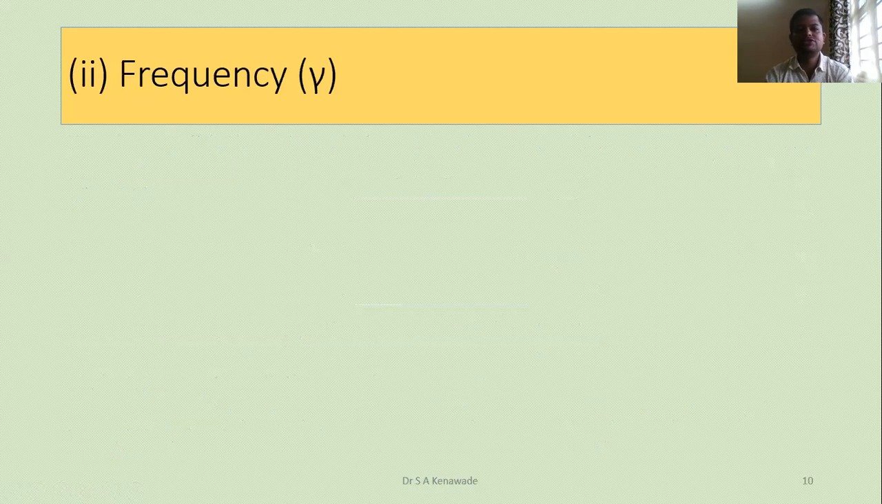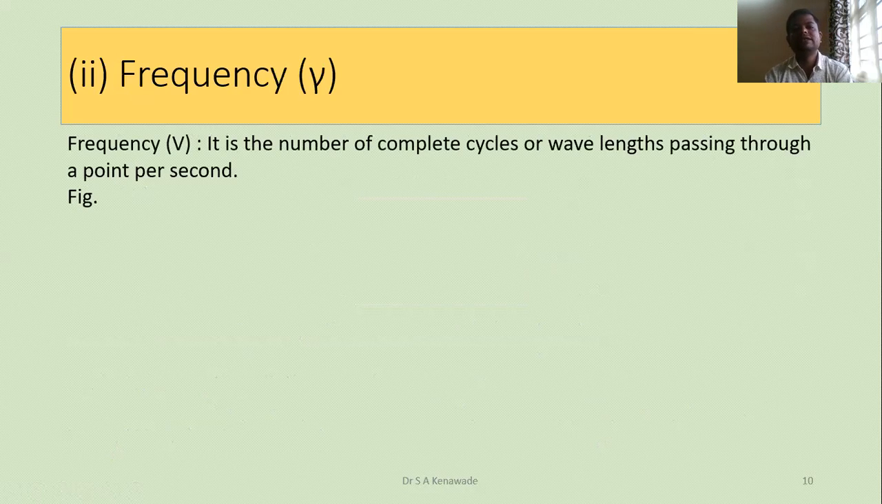Then the second definition is frequency, which is shown by mu. Frequency is defined as the number of complete cycles or wavelengths passing through a point per second, starting from a wave at a certain point. How many complete cycles or wavelengths pass in a second, we call frequency.